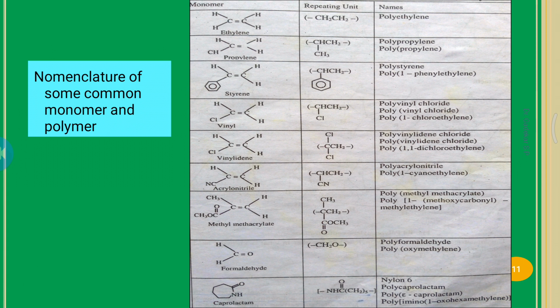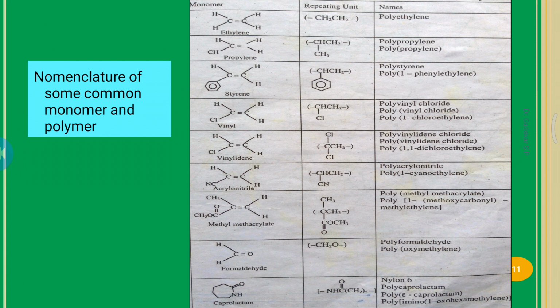Suppose we use propylene, then propylene polymerized to form polypropylene molecules. Suppose we use styrene as a monomer and these polymerize to form polystyrene, etc.